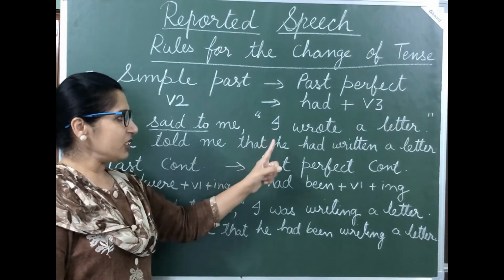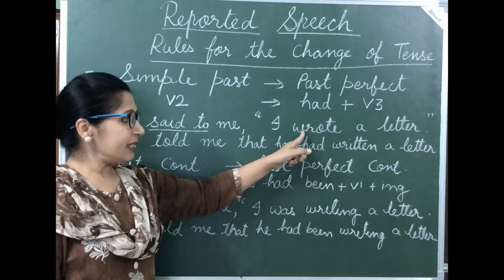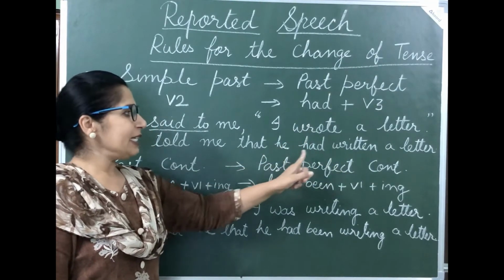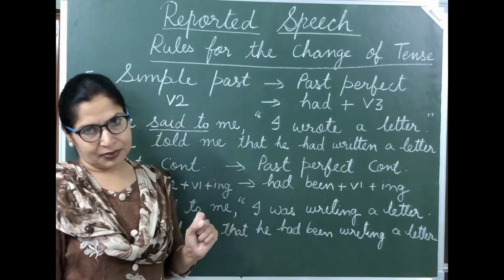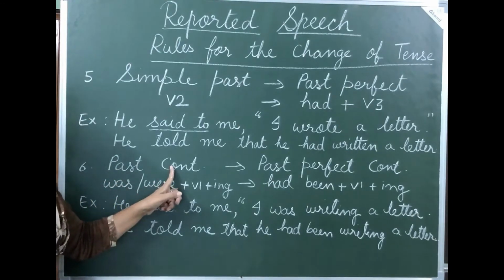Now this I changes into he. Now wrote is second form of write, so this will change into had written. So he had written a letter. That's it.